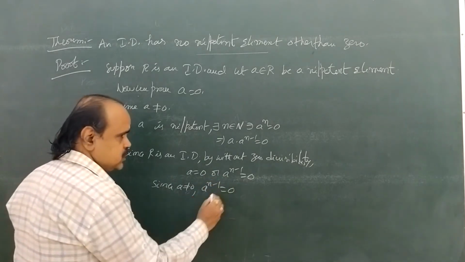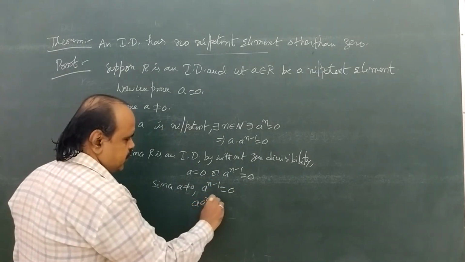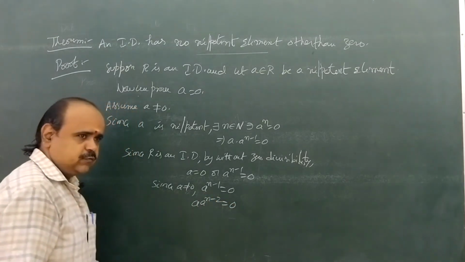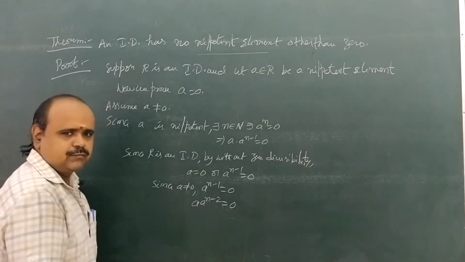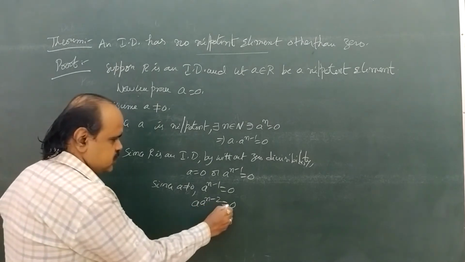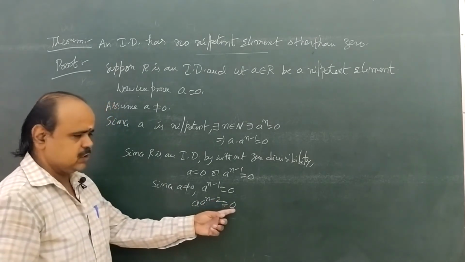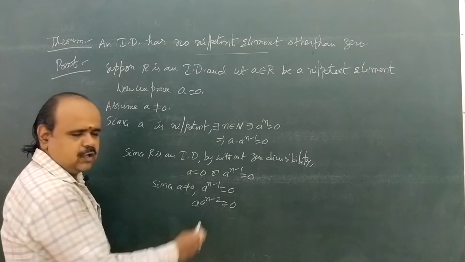Again write a power n minus 1 as a into a power n minus 2 equal to 0, which is in the form again ab equal to 0. Okay na? మళ్ళీ ఇది a into a power n minus 2 equal to 0గా తీసుకోండి. ఇది మళ్ళీ ab equal to 0 లా ఉంది.